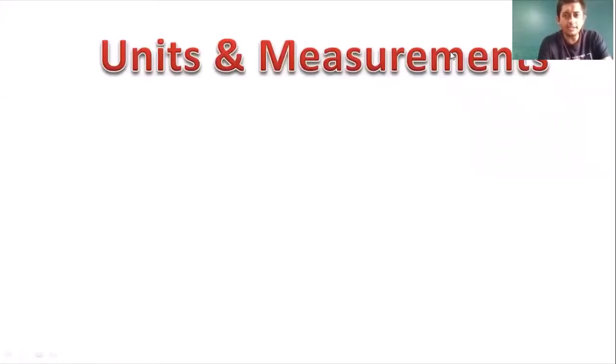So in units and measurement, students, the first thing that we need to understand is the concept of error. So error is the deviation from the true value. From the true value, if we get deviated, then whatever value we get, that is an error. True value से हटके दूसरा जो भी value मिलता है, that's an error. Now that error can either be greater than the true value or it can be less than the true value. So true value से ज़्यादा is an error and true value से कम is also an error.